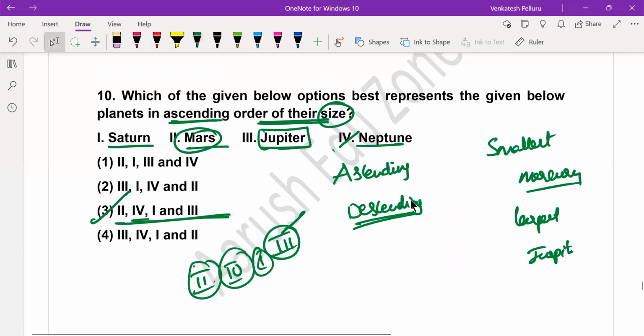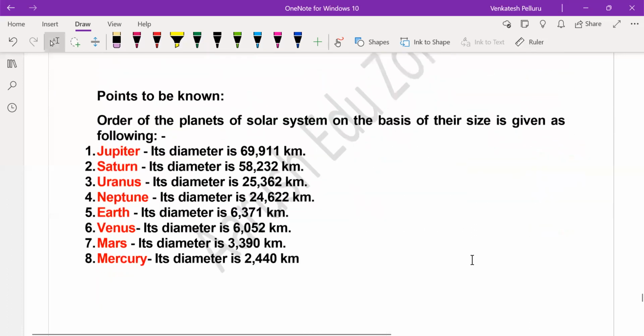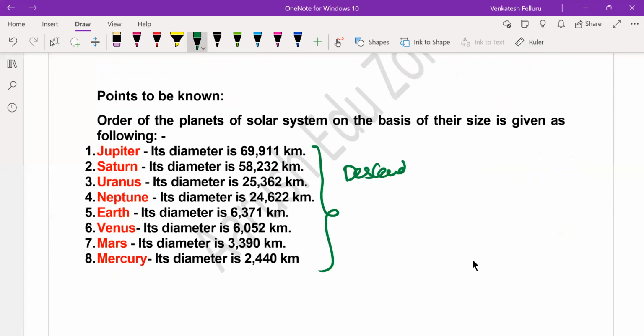If you want the exact sizes or the comparison of the sizes, it is mentioned on the next page. Now I have mentioned it in descending order, from highest to lowest, the descending order of size of the planets. Generally it is based on diameter.